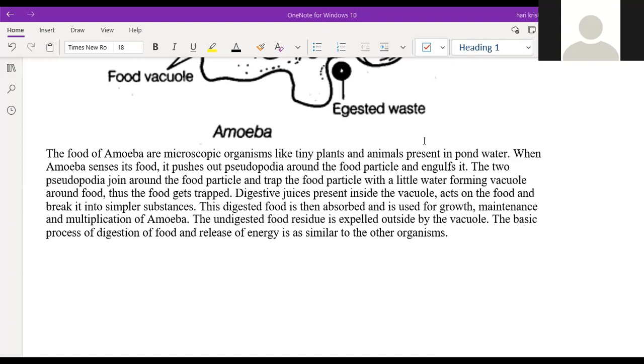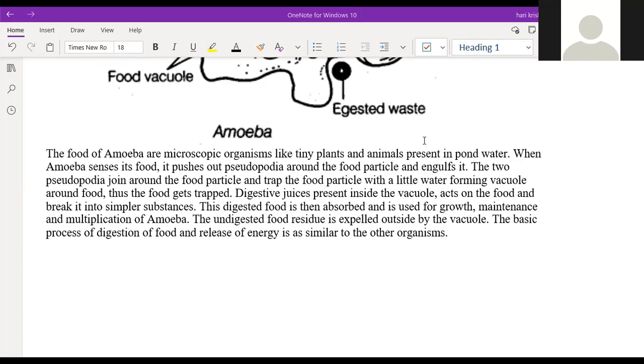Next, Chaitanya. You can read from the digestive juices onwards. Digestive juices present inside the vacuole act on the food and break it into simpler substances. This digested food is then absorbed and is used for growth, maintenance, and multiplication of the amoeba.